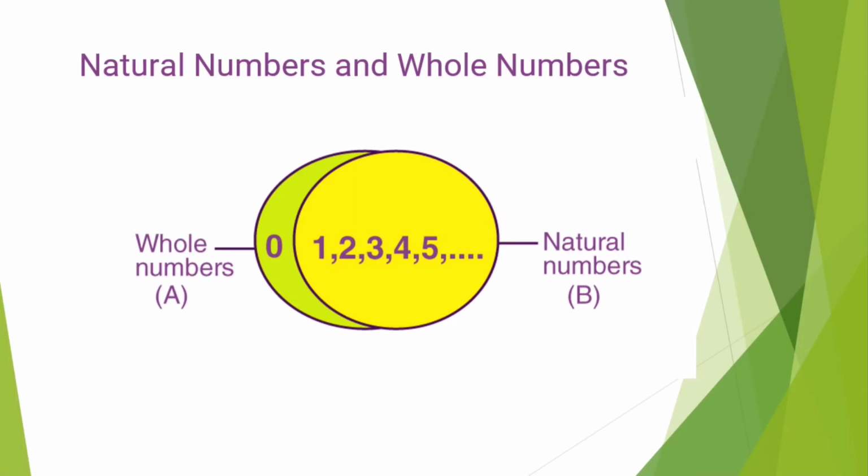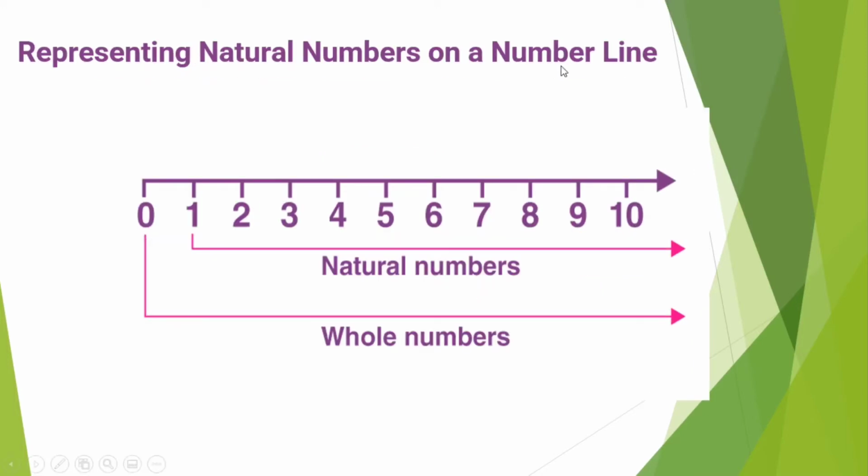Representing natural numbers on a number line. On a number line, the natural numbers start from 1, 2, 3, 4, 5, 6 and so on. They are shown on the right side of the number line, and whole numbers start from 0, 1, 2, 3 and so on.